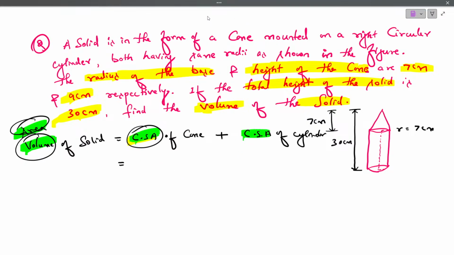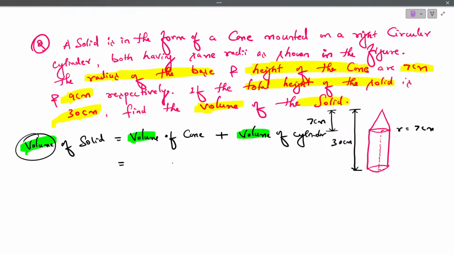But when we are finding volume, I have made this mistake voluntarily to show you what mistake you people can make. Here you write volume, but here you write CSA. Please don't make that mistake. Since we are finding volume, here we should not find CSA. Is this clear? Here we have to find volume, here also volume. Any doubts? Understood? So volume of cone plus volume of cylinder. Be careful.